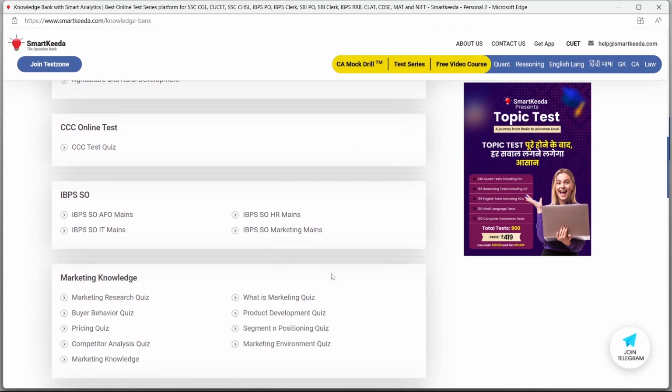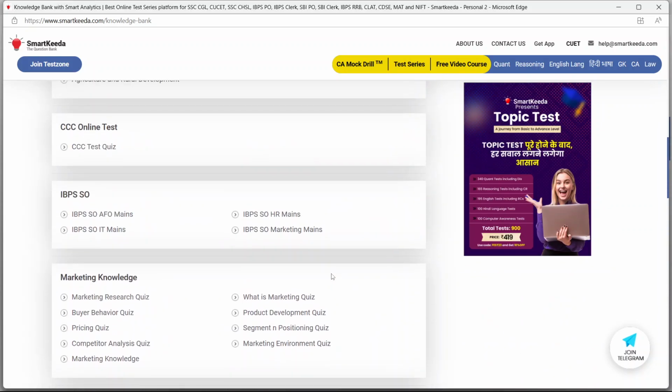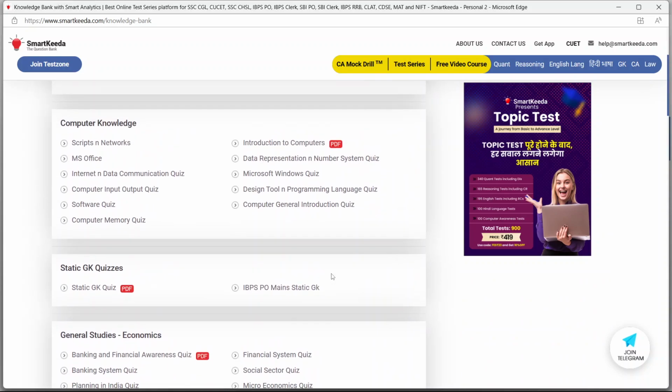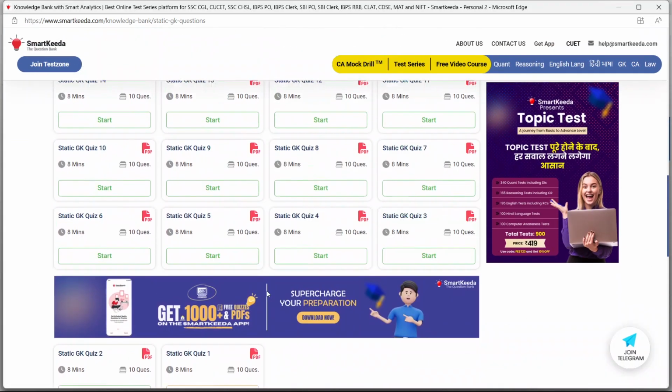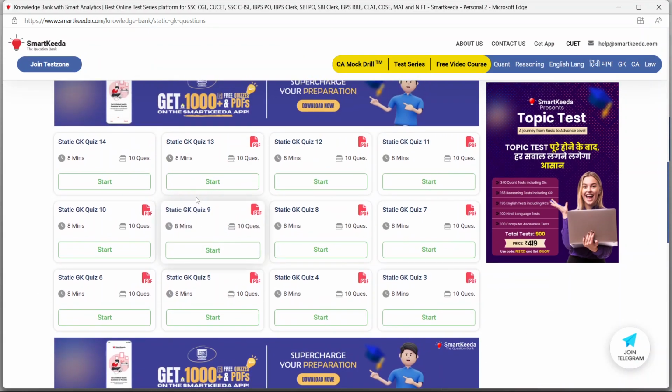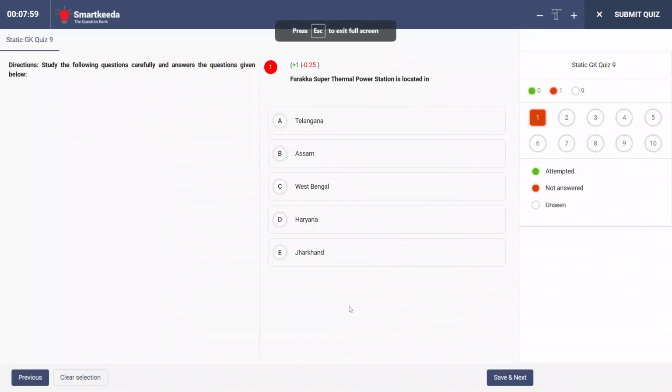And each question will not be on parks. So for example, let's say I go back here again. I open up the static GK section. Let's say I did quiz number 1, now I open up quiz number 9. I want to check something else. So this is thermal power station. Where is Farakka Super Thermal Power Station located? So I think it is located in, let's say, West Bengal, right?